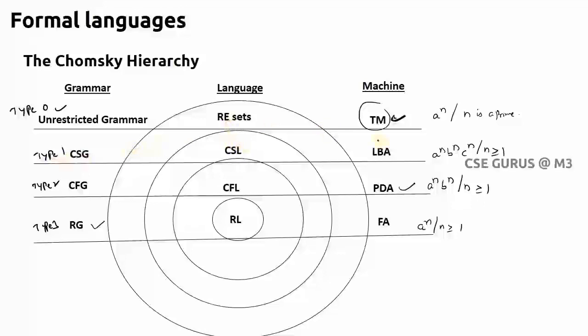And now the last one is recursively enumerable sets, the language where the respective machine is the Turing machine, which we are going to study right now, and the grammar is called unrestricted grammar, which is type 0. There is no restriction here. So why there is no restriction, you can see here. And also the language will be like this, a power n, where n is a prime number. That means we have a language like this, and how to construct it we'll see here. I explained this Chomsky hierarchy in previous video lectures. If you want, you can listen to those clearly.